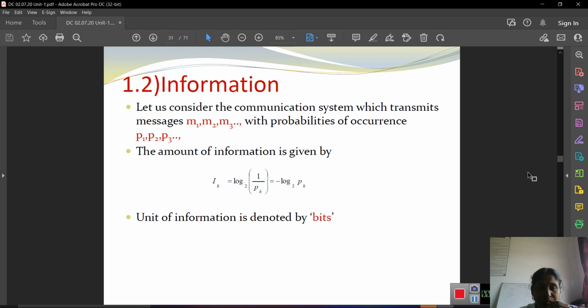The amount of information is given by Ik equal to log base 2 of 1 by pk, which is equal to minus log base 2 of pk. So this is one of the information formulas. All the formulas and techniques are used in terms of the random process method. The unit of information is denoted by bits.